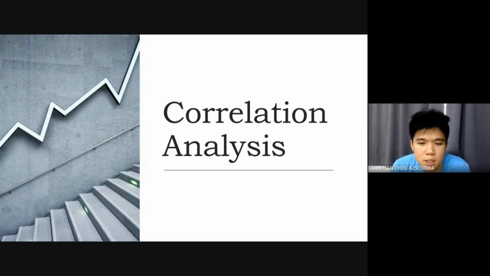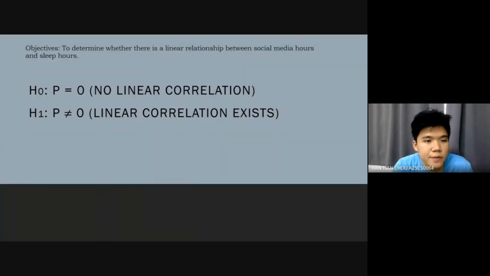Today I'm going to explain the correlation analysis for my project 2 PSDA for my group. So the objective is to determine whether there is a linear relationship between social media hours and sleep hours. So the null hypothesis is rho equals 0, which means there's no linear correlation. And the alternative hypothesis is rho not equal to 0, which means a linear correlation exists.